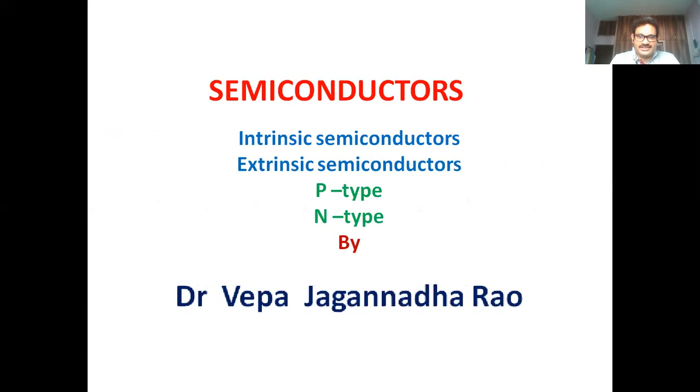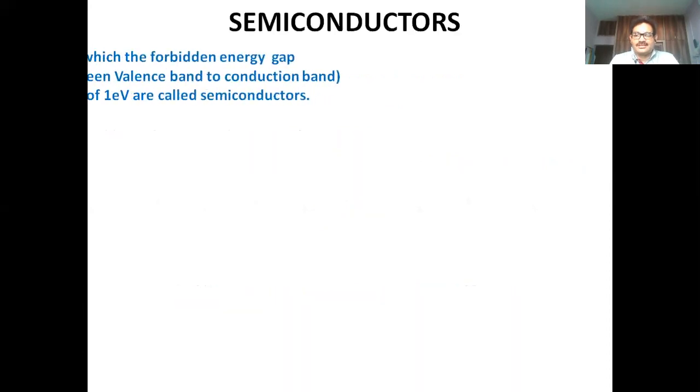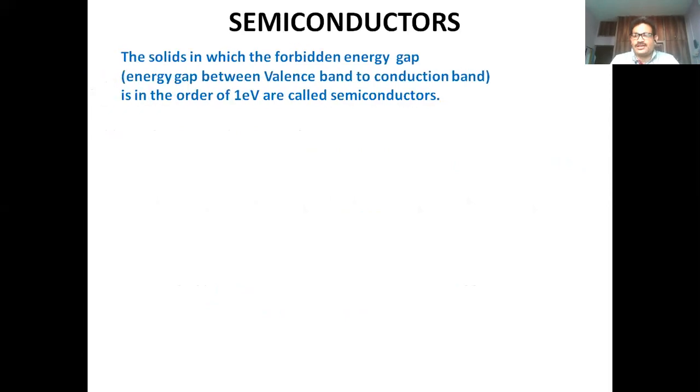The first one is semiconductors. What are semiconductors? In solids, when the forbidden energy gap between the valency band and the conduction band is in the order of 1 electron volt, then we can call it a semiconductor.